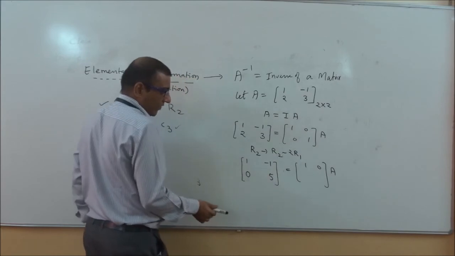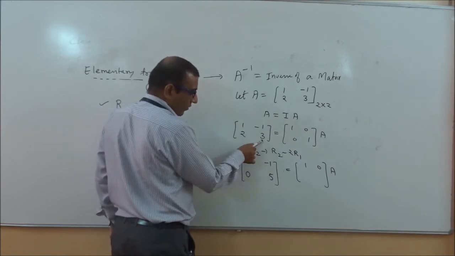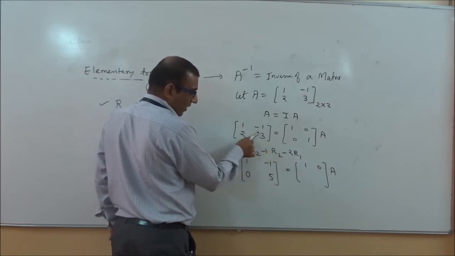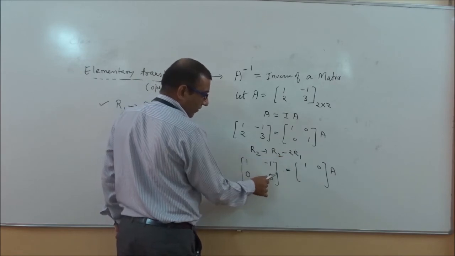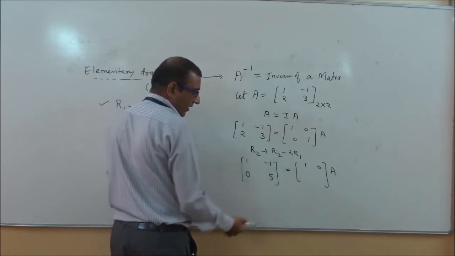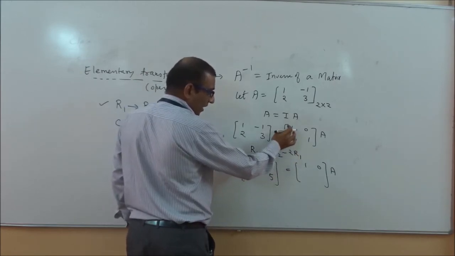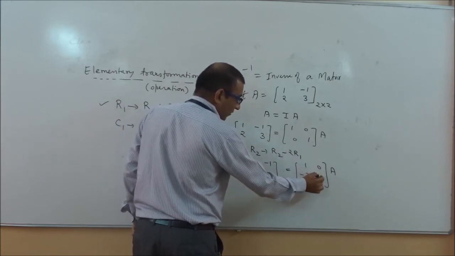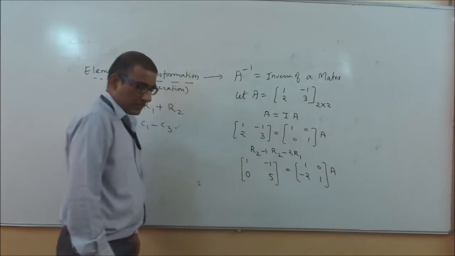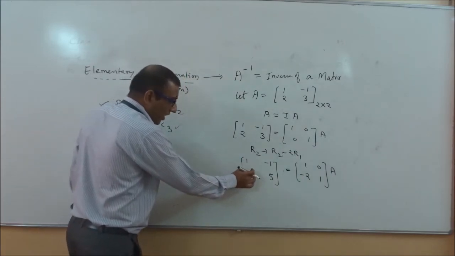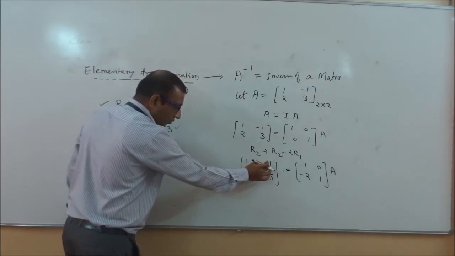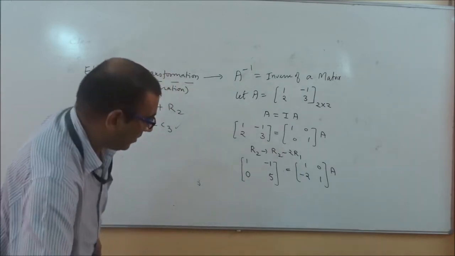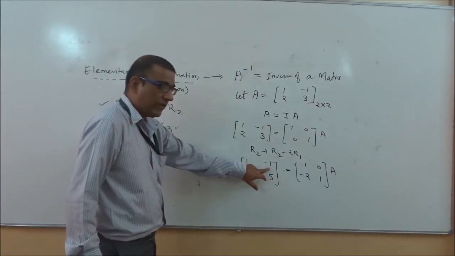How can we write 5 here? Again you see here, R2 means 3, minus and minus plus, 3 plus 2 becomes 5. Same procedure we will do in the right hand side also. 0 minus 2 becomes minus 2, and 1 minus 0 becomes 1. After getting 1 and 0, we will go here. We want 0 at A12. This is our A12.